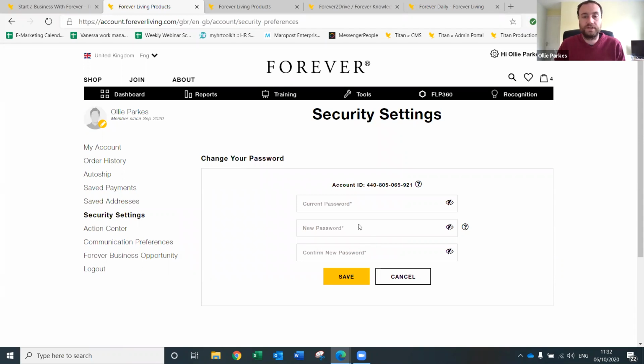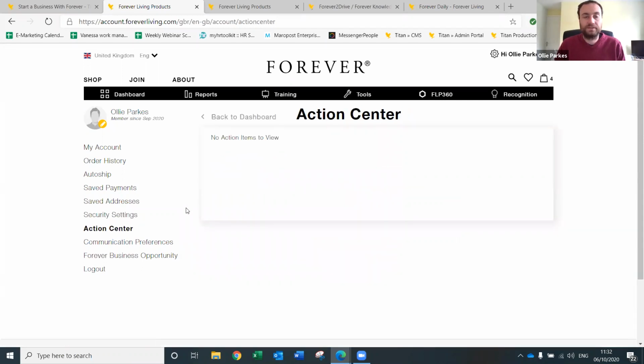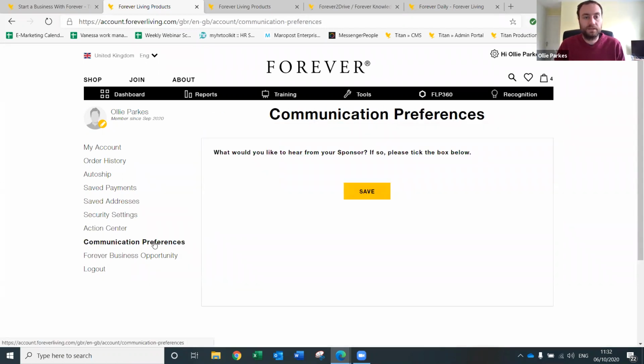Security settings is where you can change your password. Action Center is not being used at the moment, but this will be where we can send communications to you as well about the business.